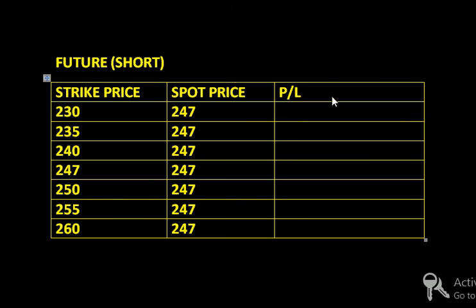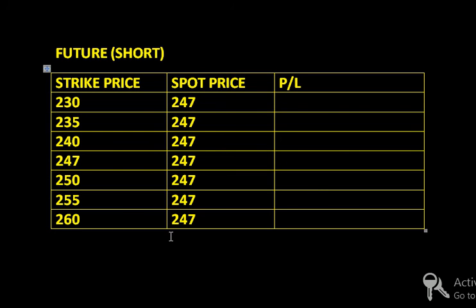Here we can see I have taken an example for the future short. When the price equals the spot price, there would be no profit, no loss, because 247 minus 247 is equivalent to 0 into lot size, it doesn't matter.